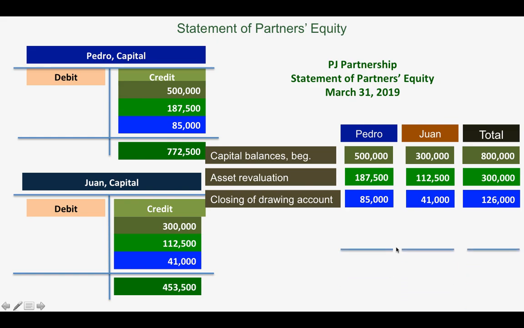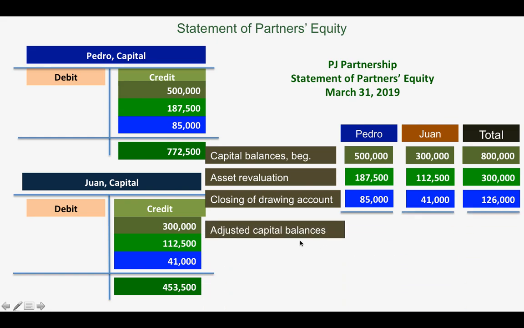So after that, you just have to add to get the adjusted capital balances. You will see that this is the amount of the adjusted capital balances. So now you have the presentation of the statement of partners' equity after considering the asset revaluation, profit distribution, and closing of the drawing account.